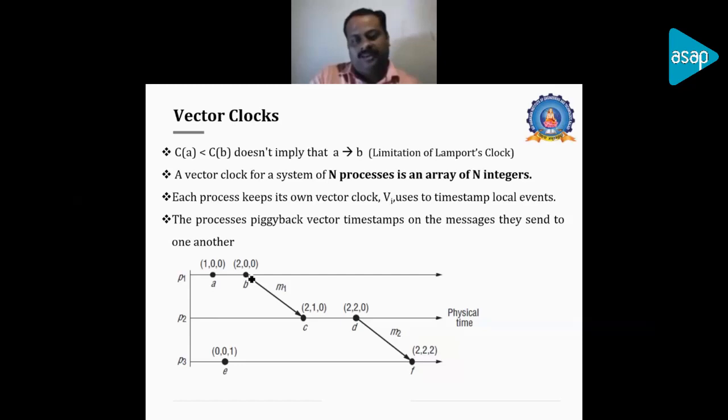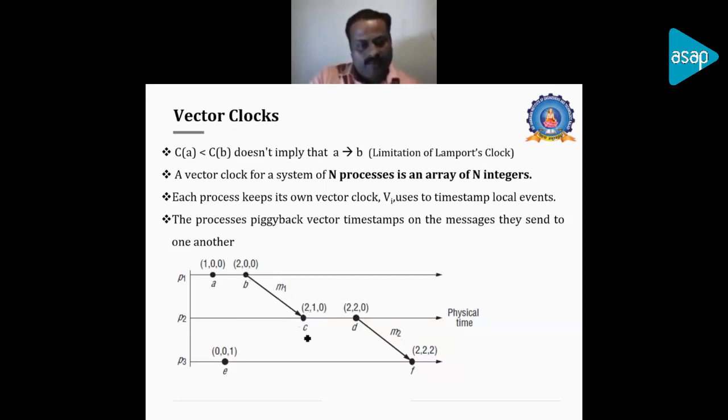When event B occurs, the process 1 position will be updated automatically, 1 plus 1 equal to 2, and 0 0 for process 2 and process 3. And this entire value will be sent to C, where the B time will be updated.